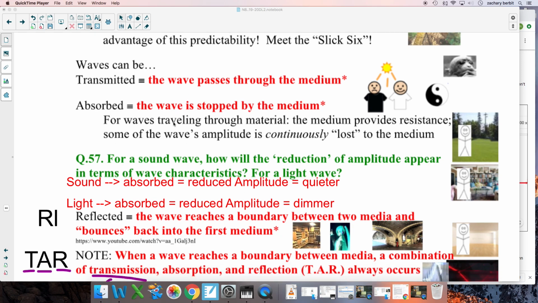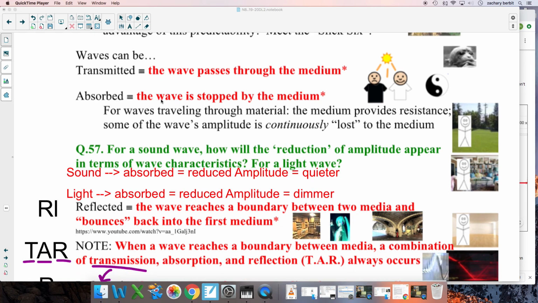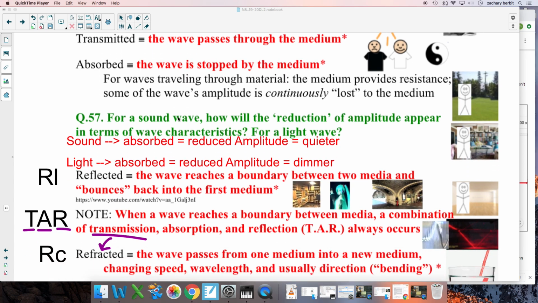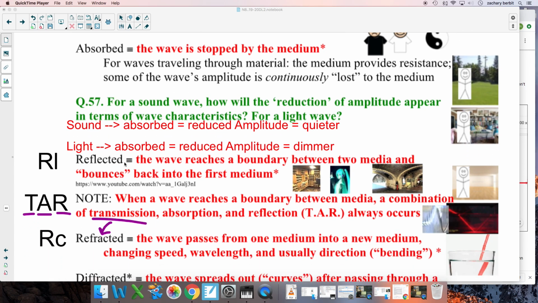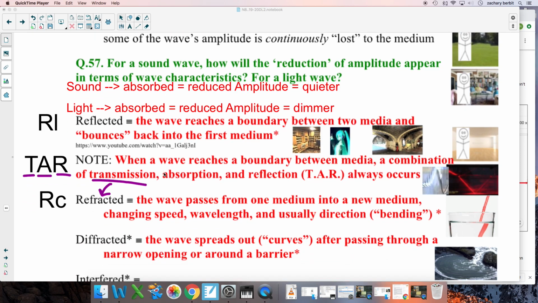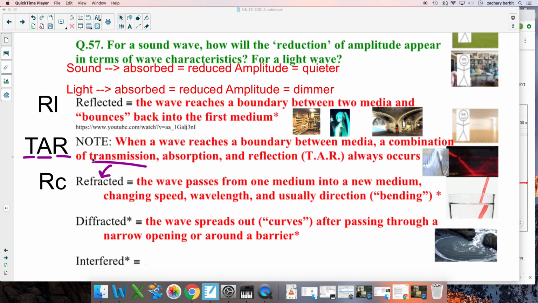So we talked about that waves travel, of course. Waves sometimes get absorbed, like when you're wearing that black shirt on a hot day. We talked about waves reflecting. So when they're in one medium, they meet a boundary with another medium and bounce back into the first medium. We talked about the fact that every time a wave meets a boundary, TAR happens. A transmission, some goes into the new medium. Absorption, some of the energy gets lost to the medium. And reflection, some of it bounces back.